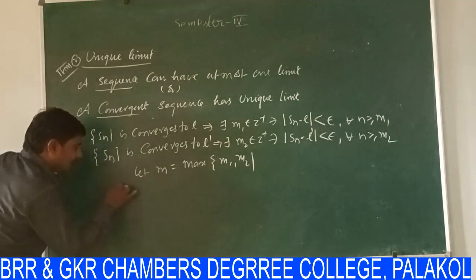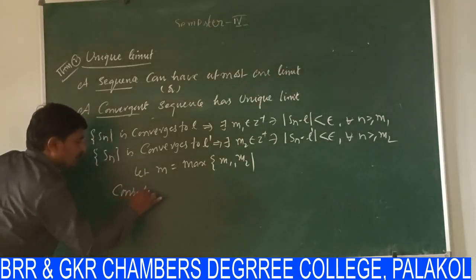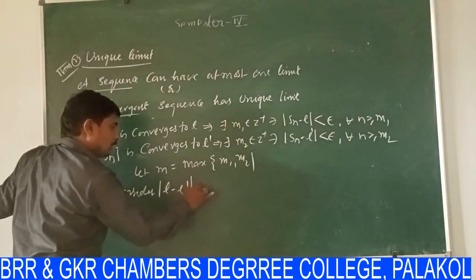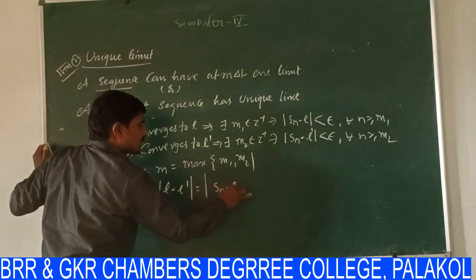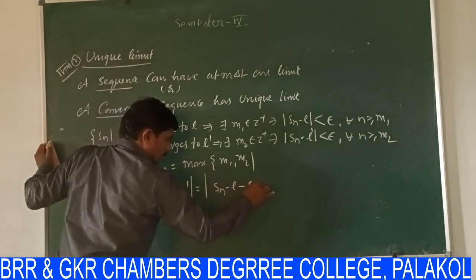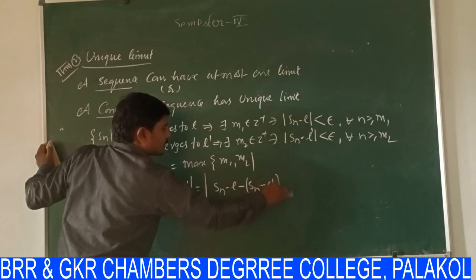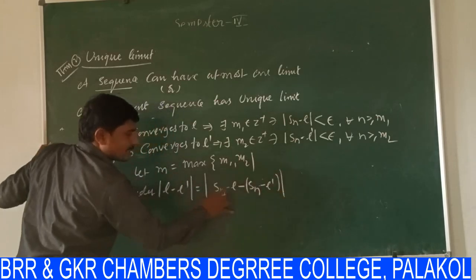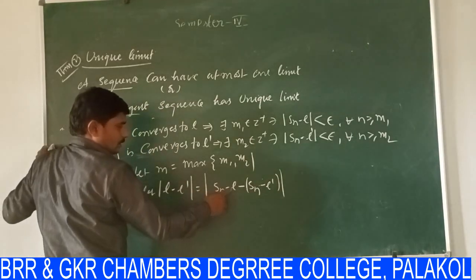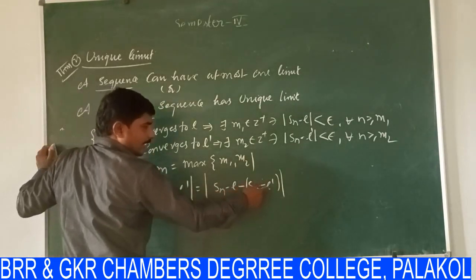Now I am considering modulus of L minus L dash, that is equal to modulus of Sn minus L dash minus Sn minus L. So Sn will be cancelled.